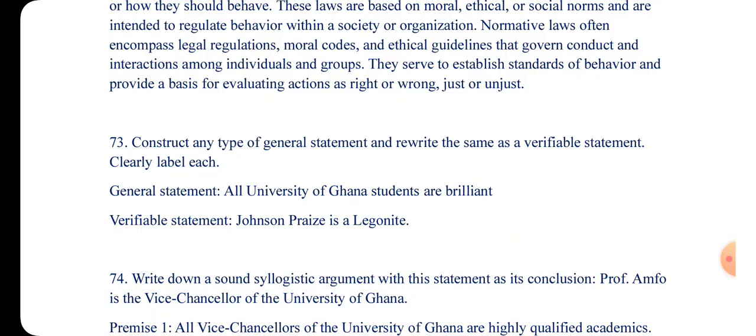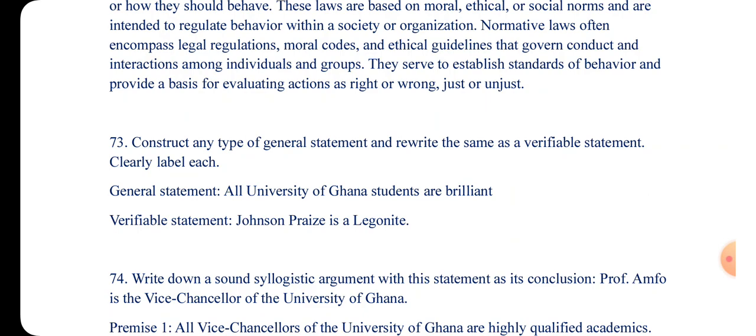Let's look at the verifiable, which is known as what? Particular. Particular statements are sentences whose reference class can be counted. The reference class is the subject. So if you can count the subject, then it is a particular statement. So I say that Justin Praise is a Lego Knight.